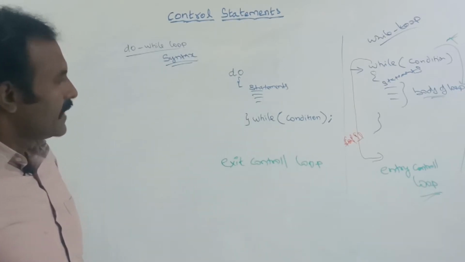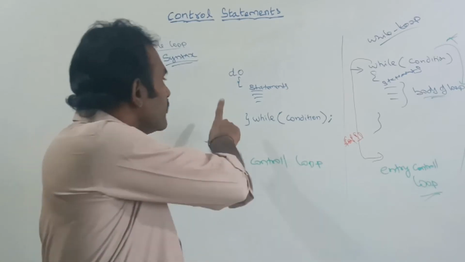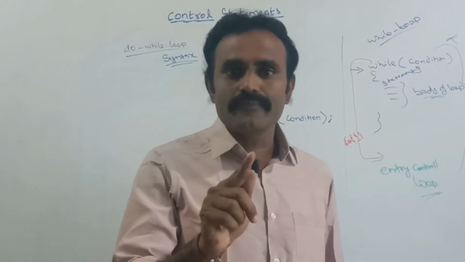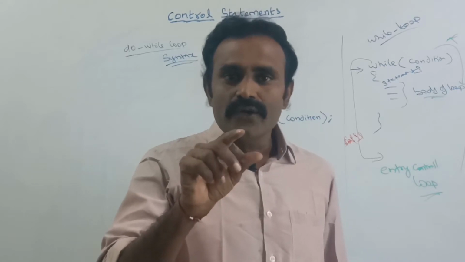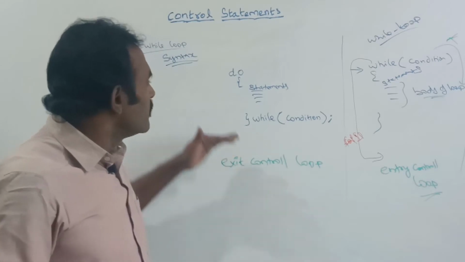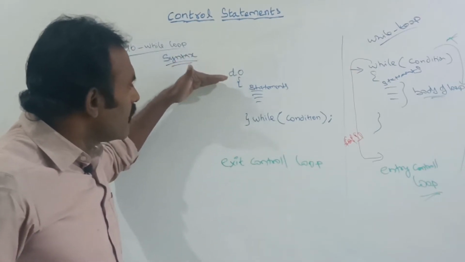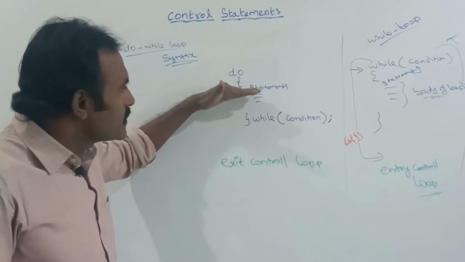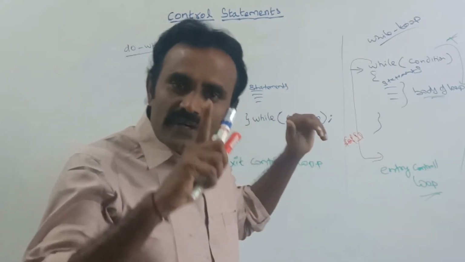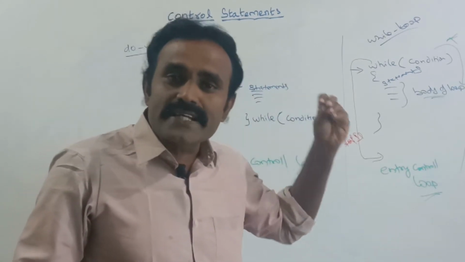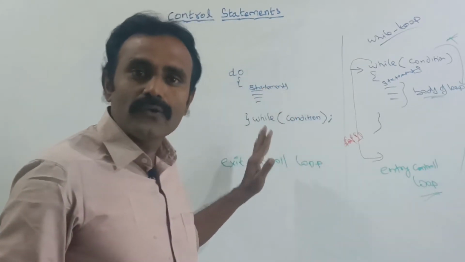In do while loop, a minimum of one time the inside of the loop will be executed, because while running the program the controller comes inside the loop, that is the body of the loop, and executes the statements the first time. The first iteration will compulsorily be done in the do while loop.